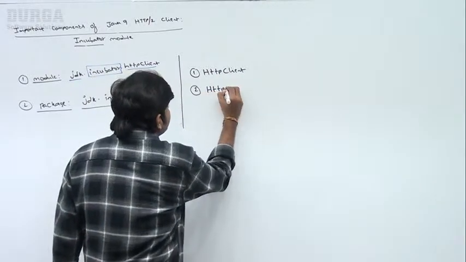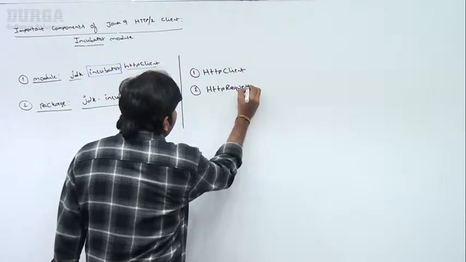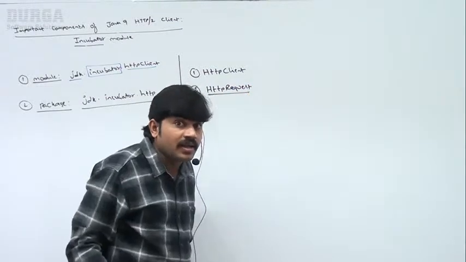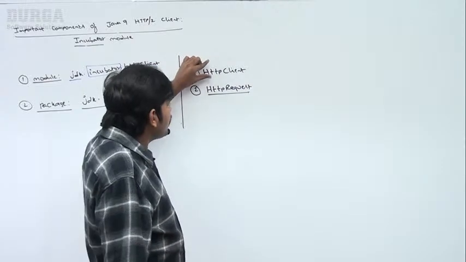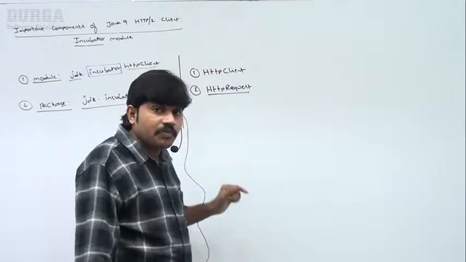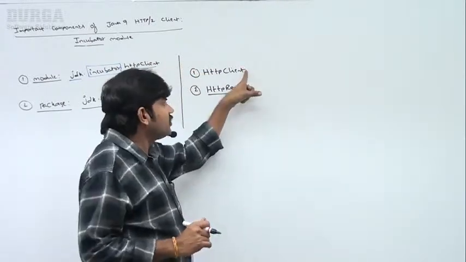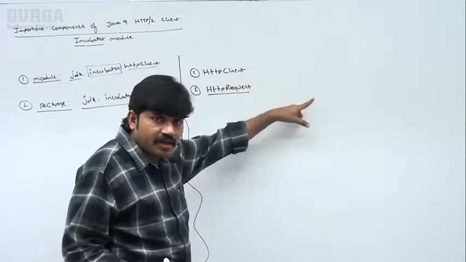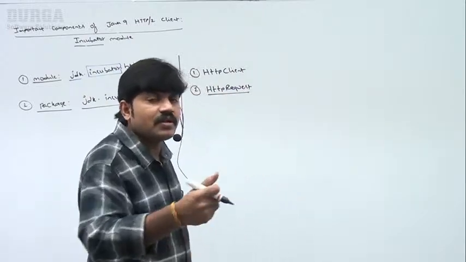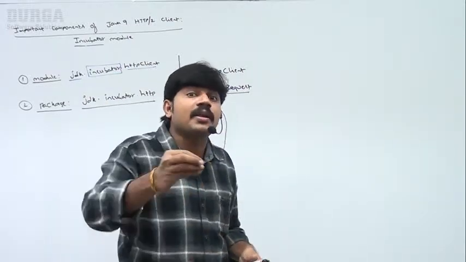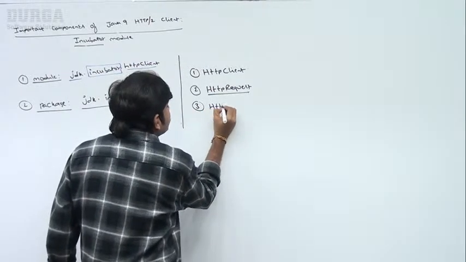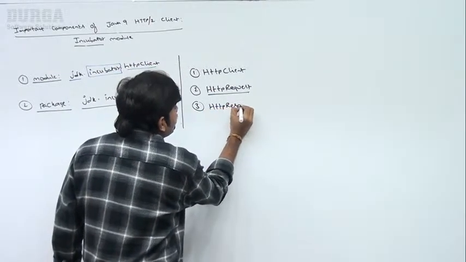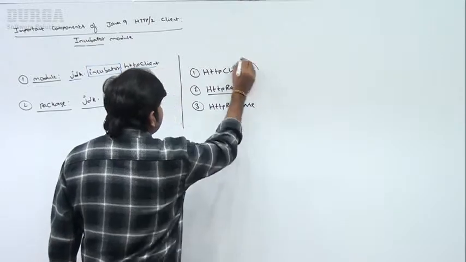Second one, HTTPRequest. Which request do you want to send? With the URL, we require to create an HTTPRequest object. HTTPClient is ready, the HTTPRequest object is ready. By using this client, you can send the request. If you send the request, now you will get what? HTTPResponse. Remember that HTTPResponse is a Java class.